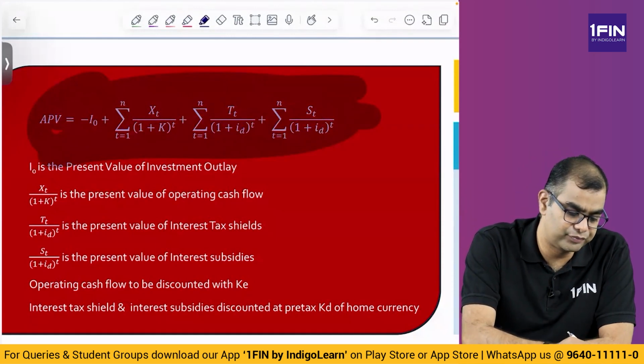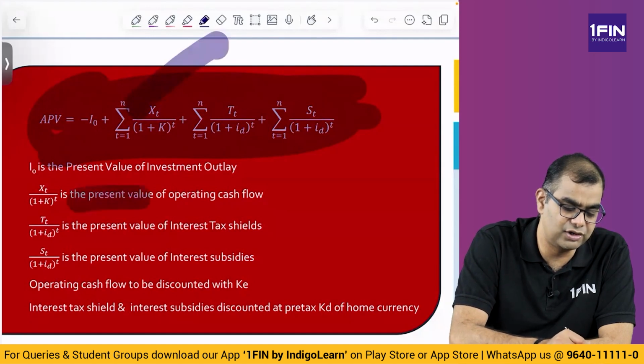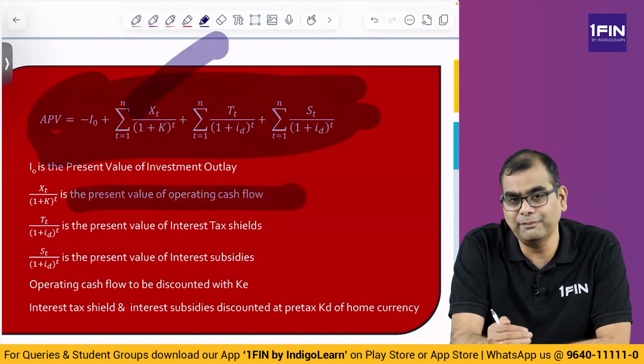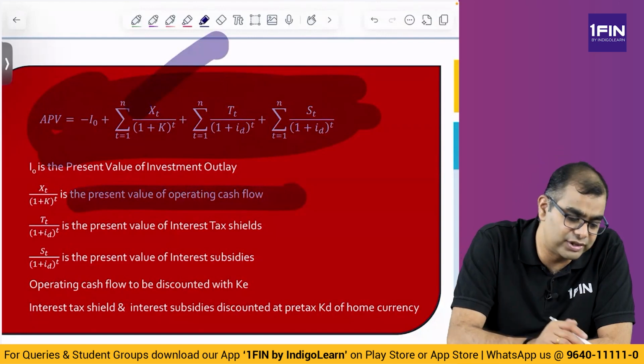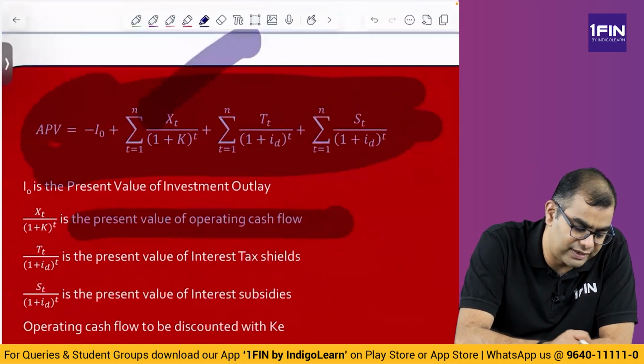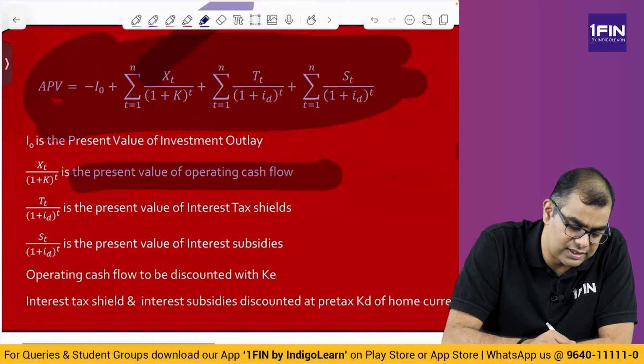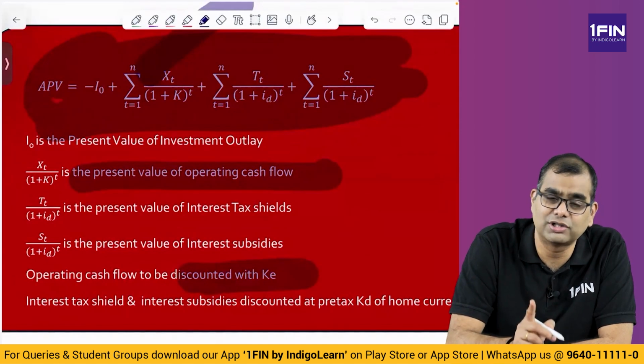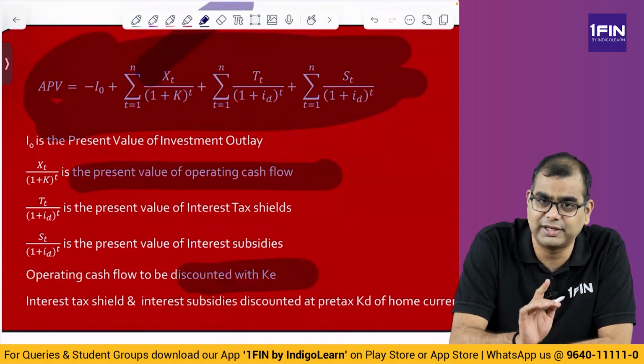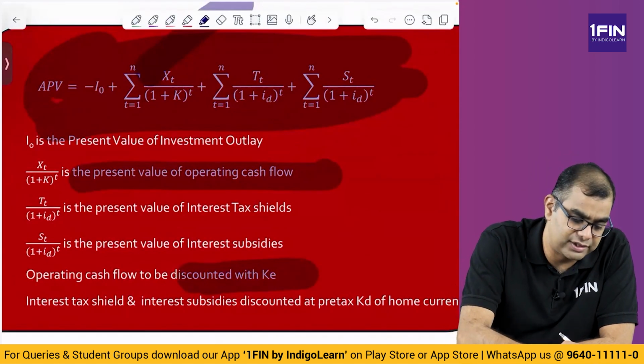First one is present value of operating cash flow. So you are computing the present value of operating cash flows and you are discounting it at what? 1 plus K, and what is K? K is cost of equity. So you discount the operating cash flow with cost of equity. Very clear? Then next you have present value of tax shield.